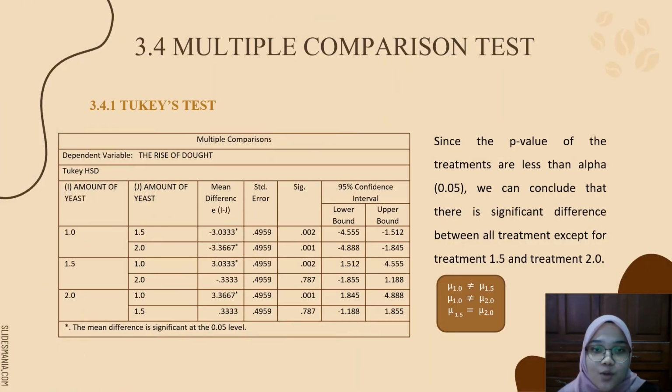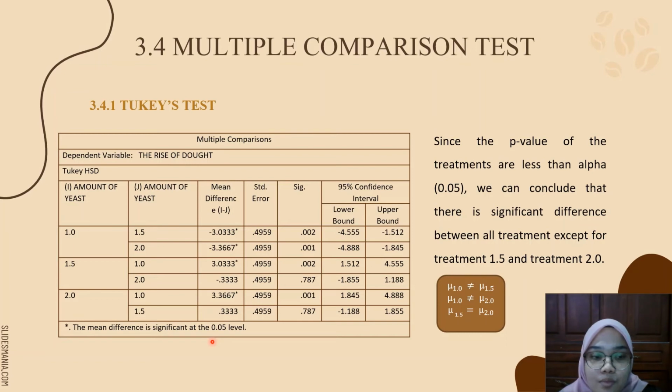For multiple comparison tests, we use the t-test. As we can see from the table, for treatment 1.0 and treatment 1.5, the p-value is 0.002, which is less than the alpha value 0.05. Next, for treatment 1.0 and treatment 2.0, the p-value is also less than the alpha value, which is 0.001 less than 0.05.